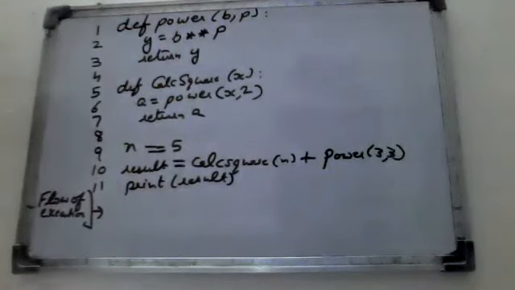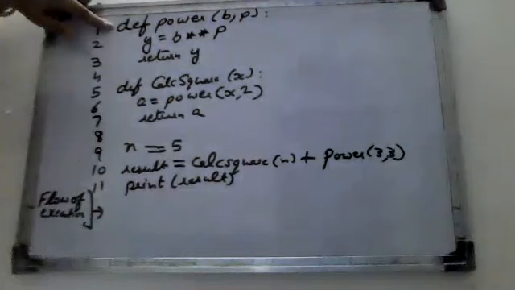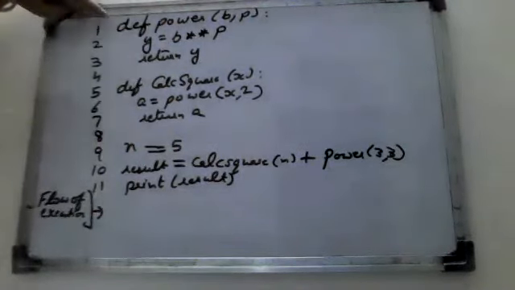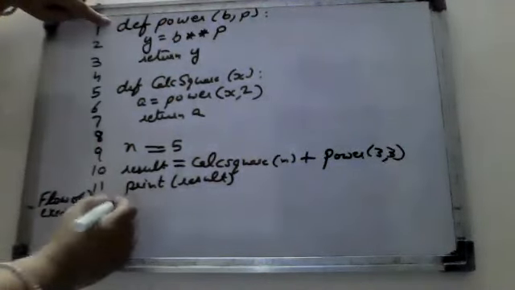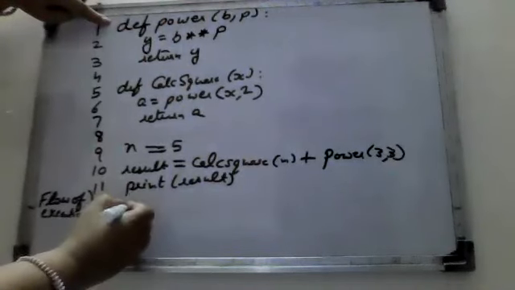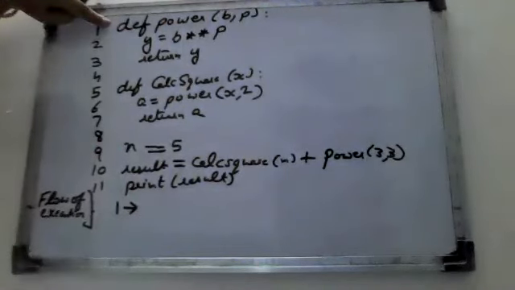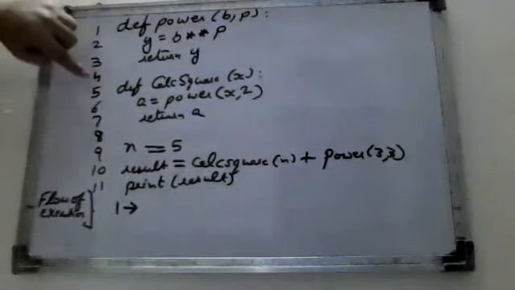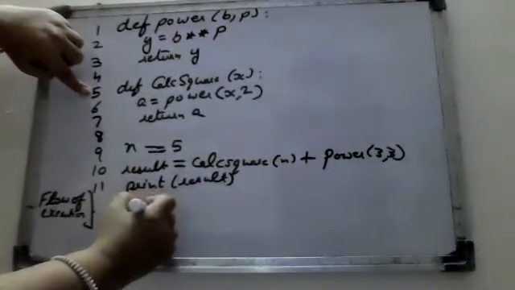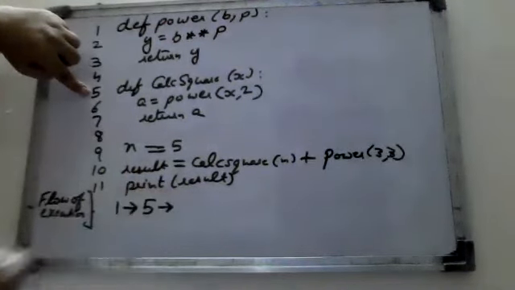So very firstly, all the definition lines have to be executed first. The very first one is to be executed because it has a definition line. After that, which is the next definition line? Fifth. So fifth will be executed.